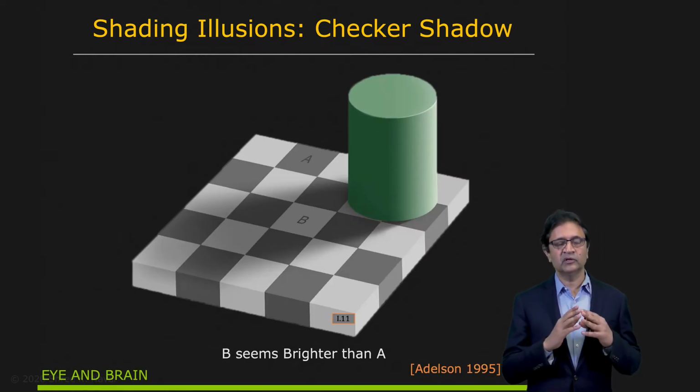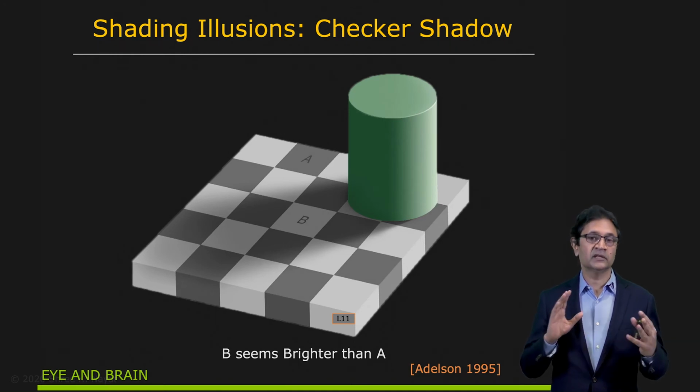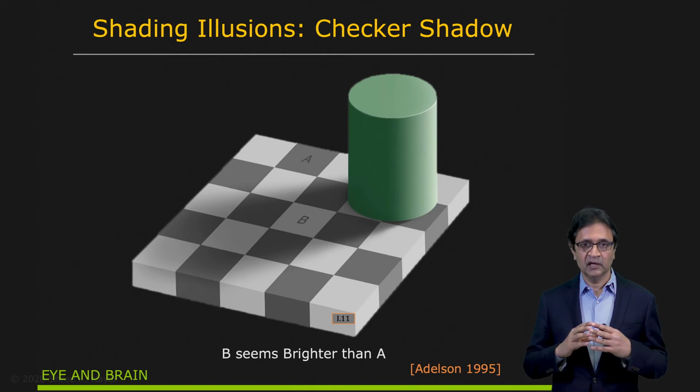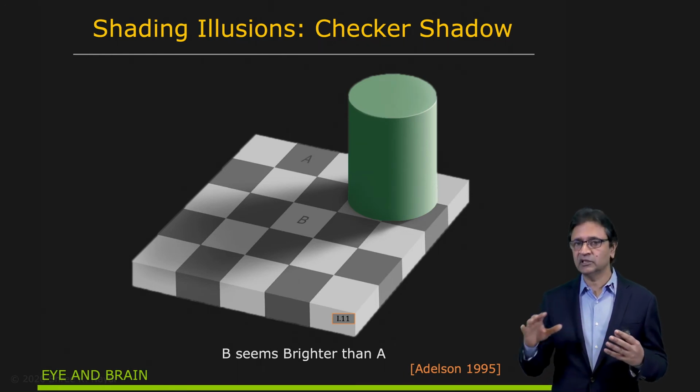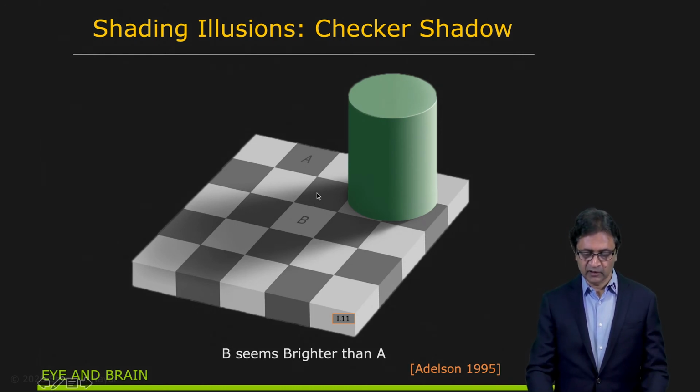You remember we talked about the fact that we like to assume that the entire scene is illuminated the same way. We do make that assumption. However, we, as in humans, are also able to handle gradual changes in illumination. You can see in this case, you have a shadow right here, and there is a change in illumination over the entire scene.